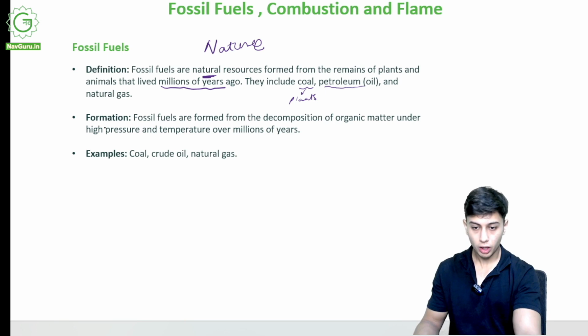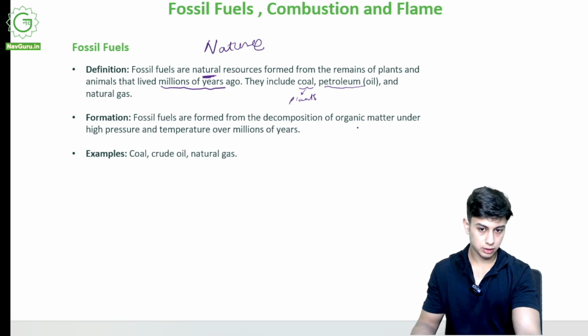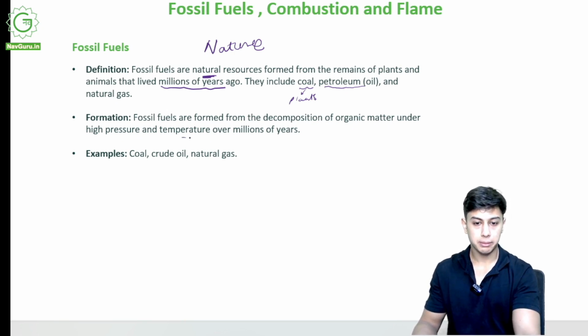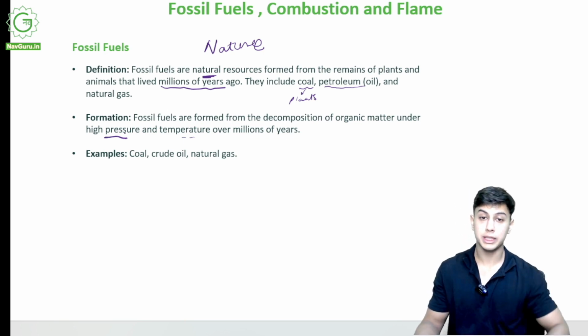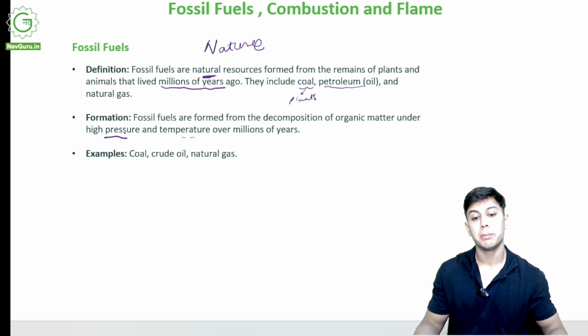Formation. Fossil fuels are formed from the decomposition of organic matter under high pressure and temperature over millions of years. High pressure, why? Because it was deep inside the earth. Temperature, inside the earth there is a very high temperature. They underwent decomposition, a lot of chemical processes, and later they converted into coal, crude oil, natural gas.